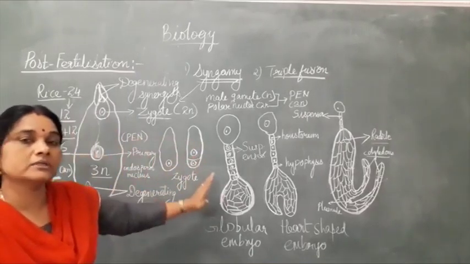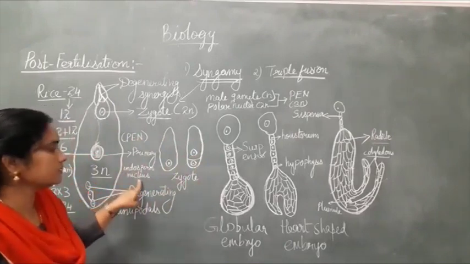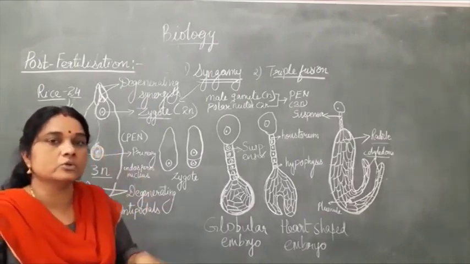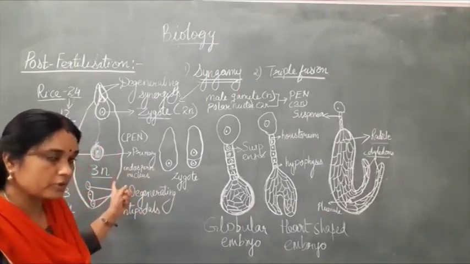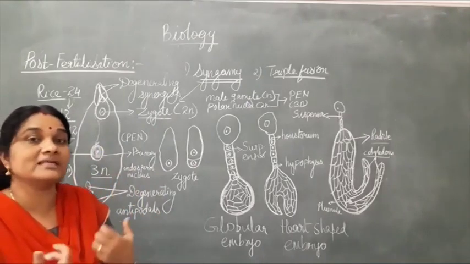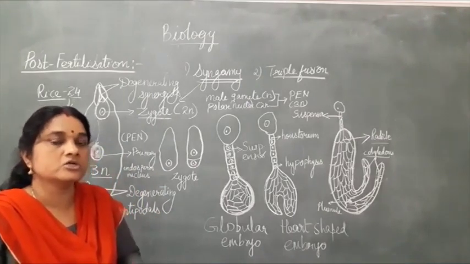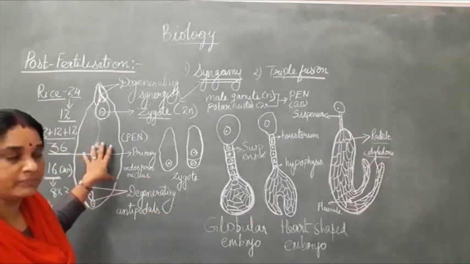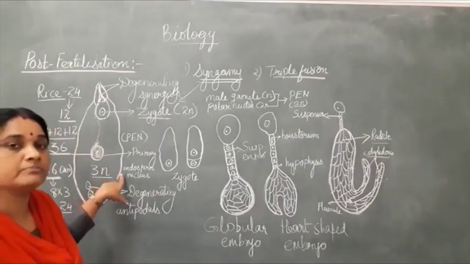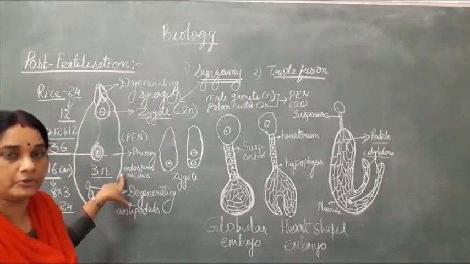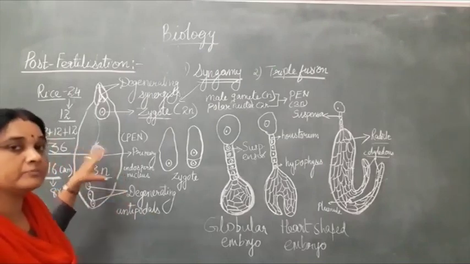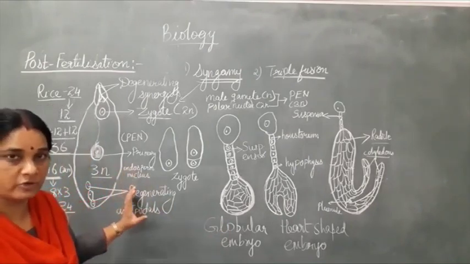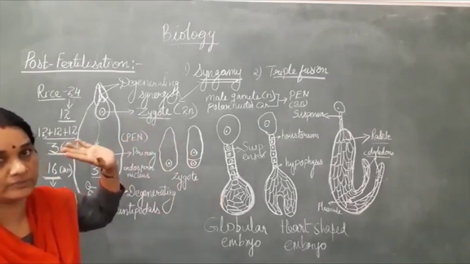So first let's see how the endosperm is formed from the primary endosperm nucleus. What happened after fertilization? It will undergo free nuclear division. The triploid nucleus divides freely. That means there won't be any cell wall formation. There is no cytokinesis. So it will undergo many mitotic divisions. Many thousands of cells will be formed here. And formation of endosperm precedes the development of embryo. Do you know why? Because the endosperm provides nourishment, nutrition to the developing embryo. So that is why first endosperm is formed, then only the embryo develops from the zygote.